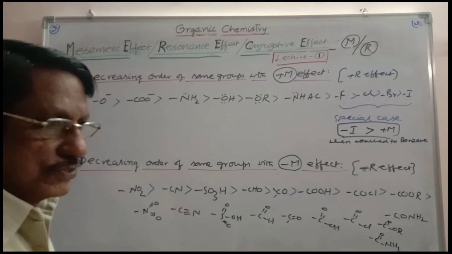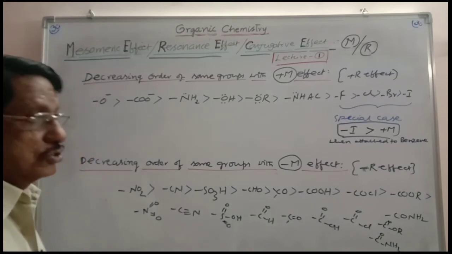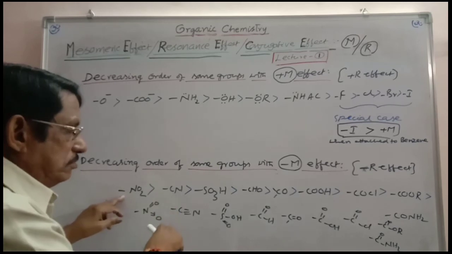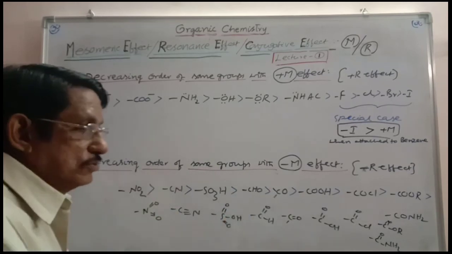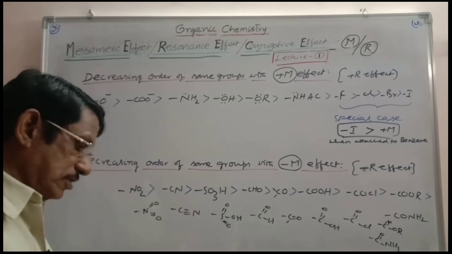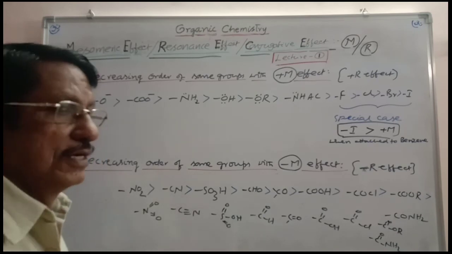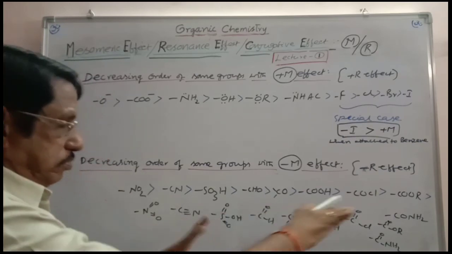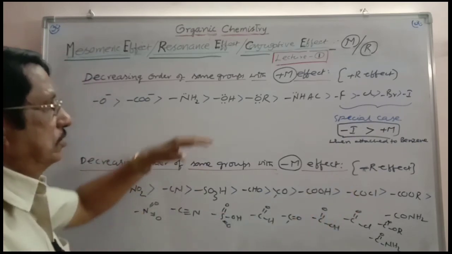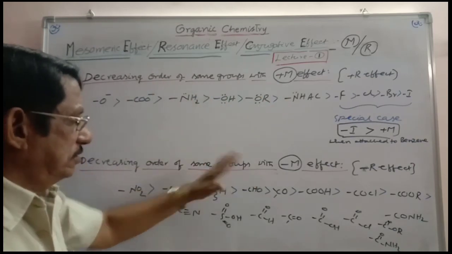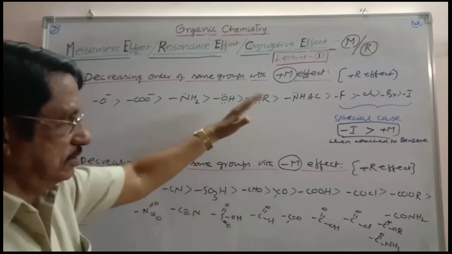If you take the priority sequence here, the most powerful electron withdrawing group is the nitro group. When a nitro group is there, or when an aldehyde group is there in the benzene ring, the most withdrawing is the nitro group. That means it will deactivate the benzene ring more than benzaldehyde does. For comparison, this is more important. So these are the plus M decreasing order and this is the minus M decreasing order. You have to remember the sequence here.